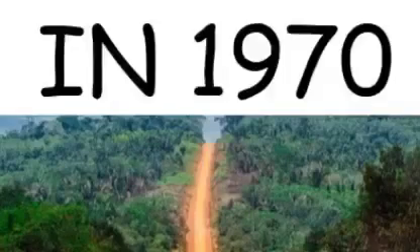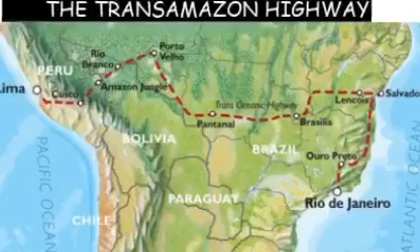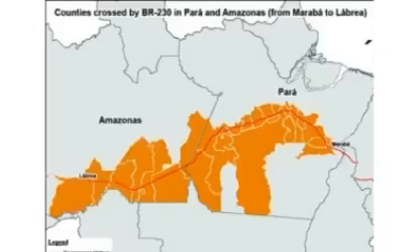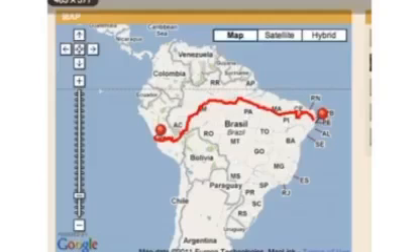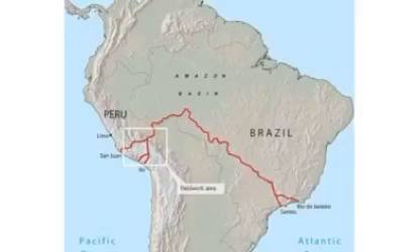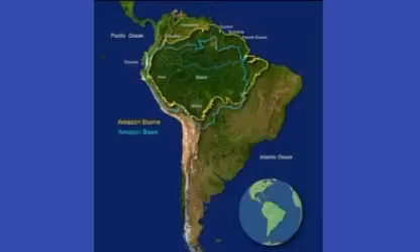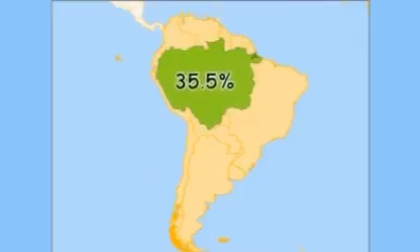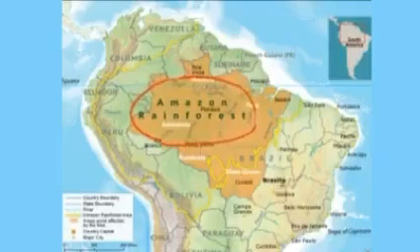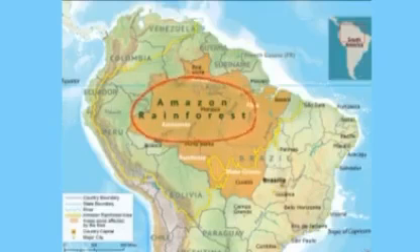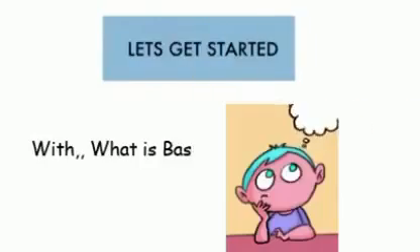In 1970, the Trans-Amazon Highway made all parts of the rainforest accessible. It runs through Amazon forest and Brazilian states. This basin covers 35.5% of South American continent. Most of this basin is covered by Amazon rainforest known as Amazonia.